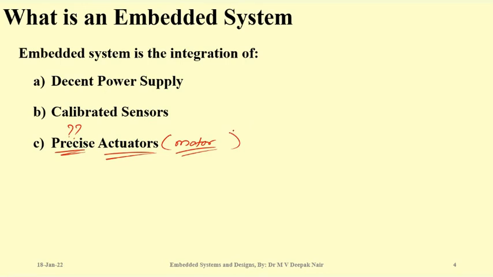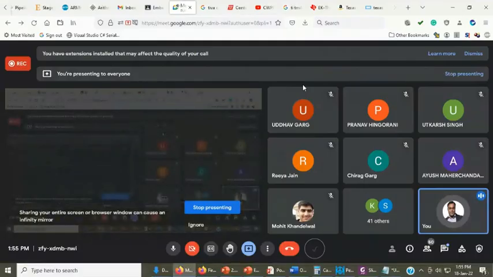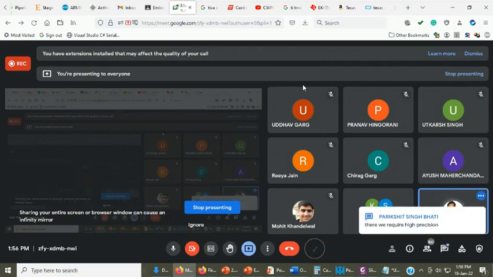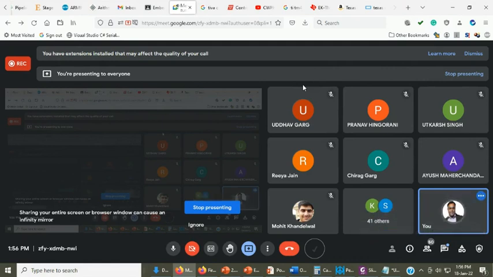Try to speak more technically. When we are speaking, don't give a generalized answer. These things are very important in your technical life. For example, I believe Mohit Khandel was answering the question. You said, okay, more precise movement. That's the question itself, and the answer does not have any technical number. They require high precision. It's the question itself. When we say precision, what do you mean by precision in technical terms?